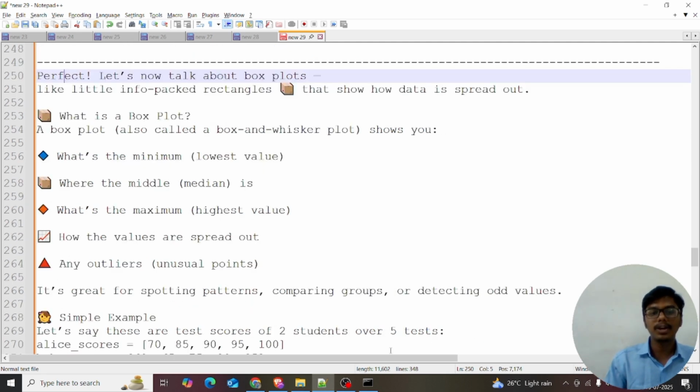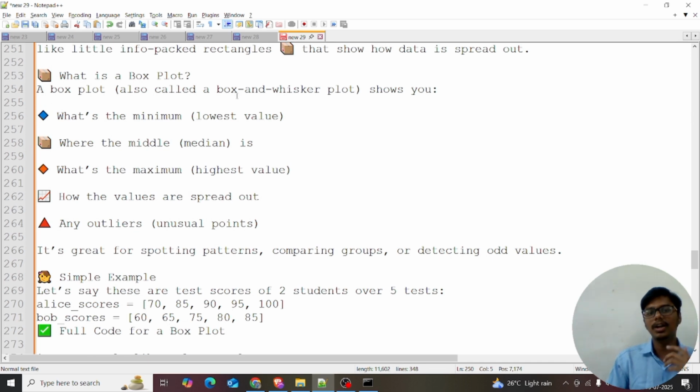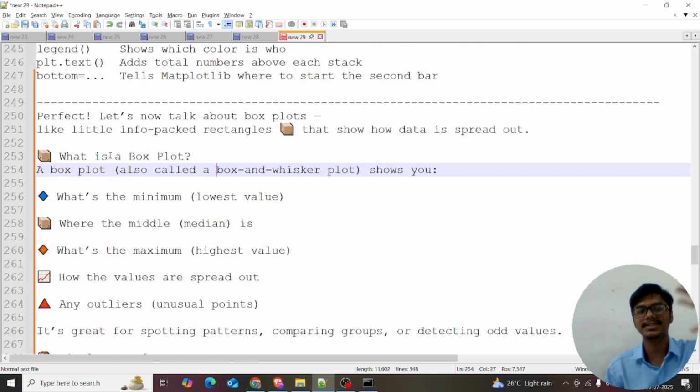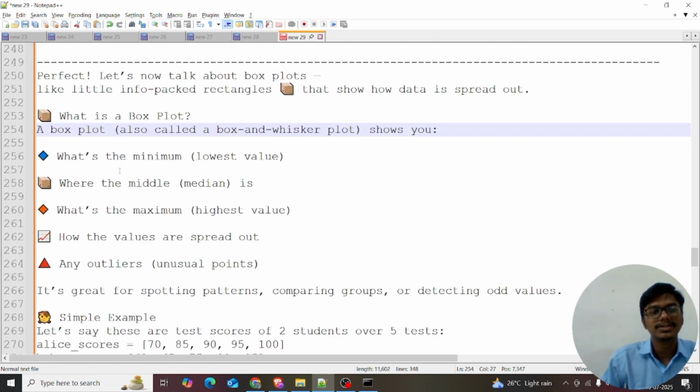So what is meant by the box plot? The box plot is also called the box and whisker plot. Box and whisker plot shows you the minimum, the lowest value, the median, and the maximum value. I told you it's a little info packed rectangle.